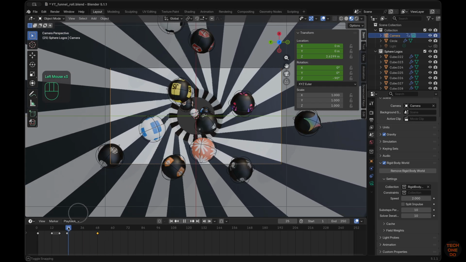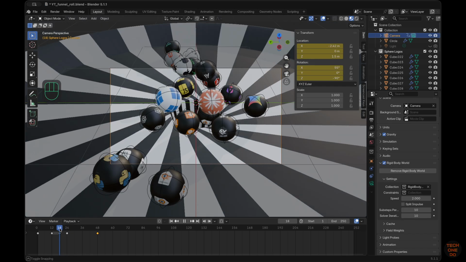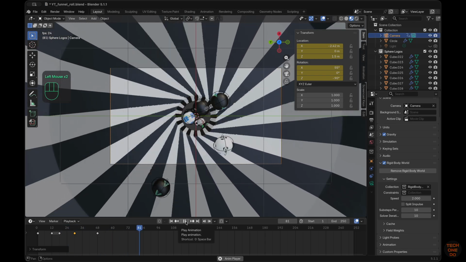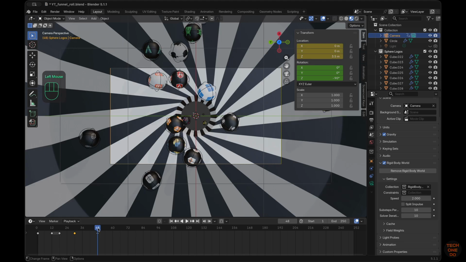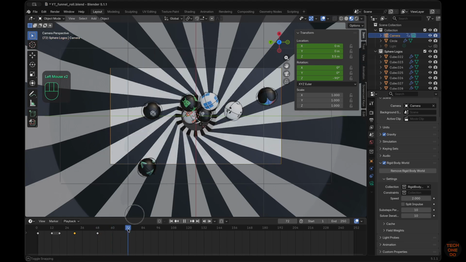Move around the keyframes as shown for a much smoother camera movement. Next, I want the camera view to spin and zoom in.